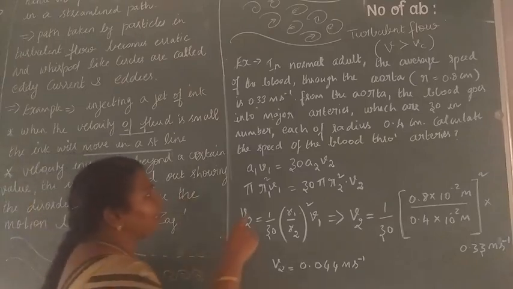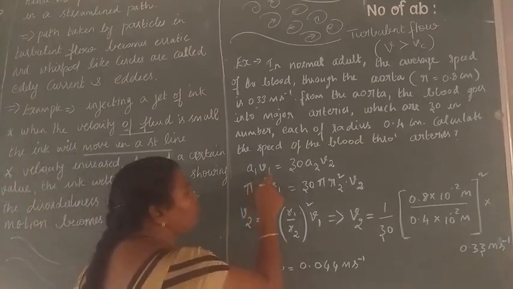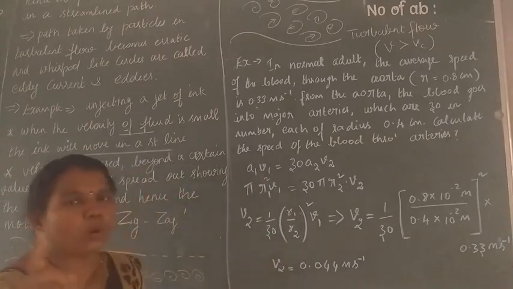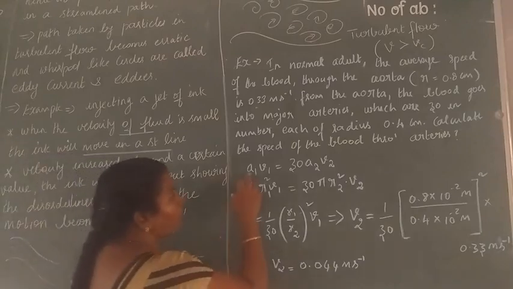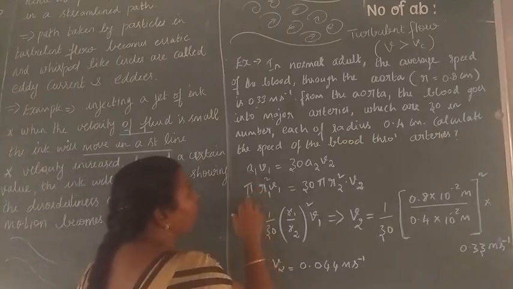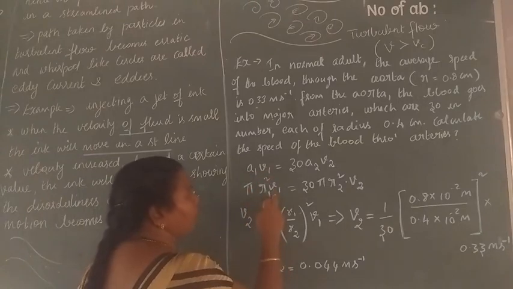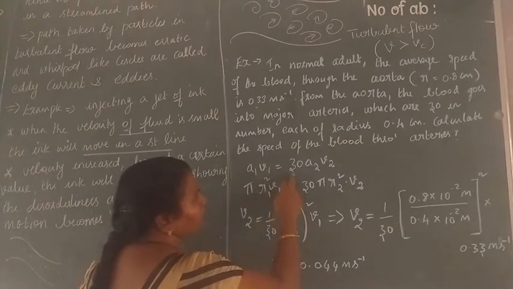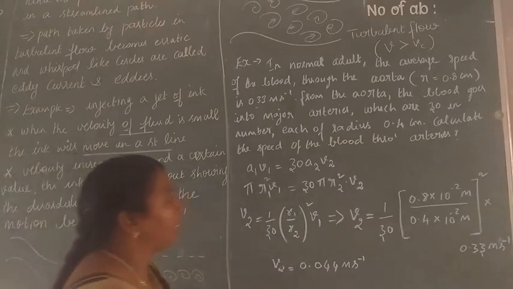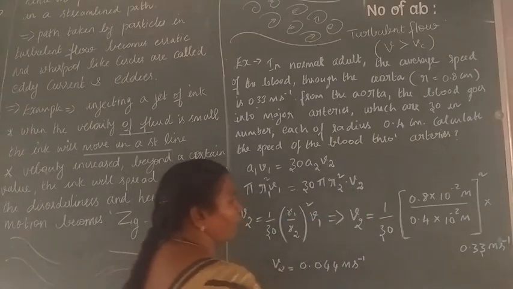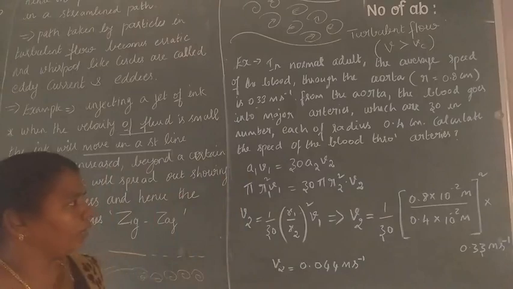At the first end the subscript is denoted as 1, because these are at the first position. So A1 is equal to pi r1 square into V1, which is equal to 30. What is A2? You get it here: pi r2 square into V2.